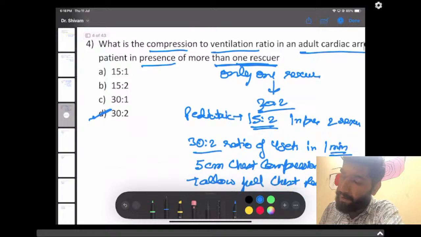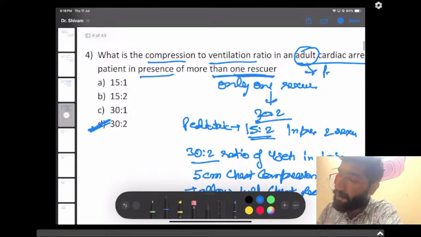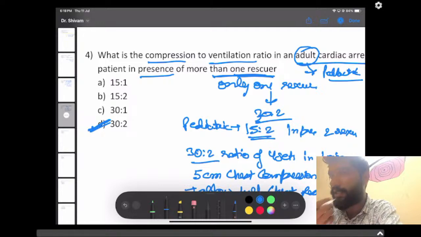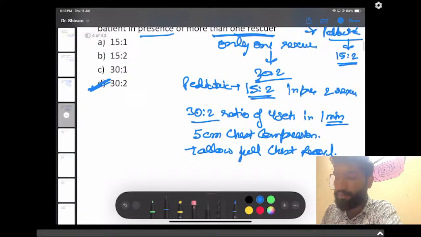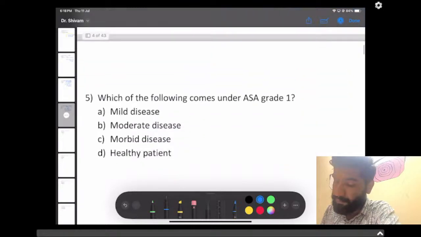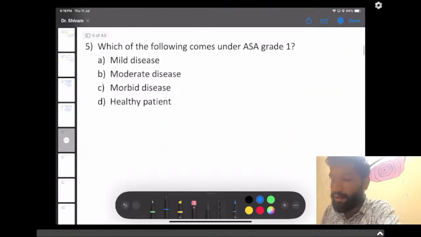So if the adult was mentioned in the question, the answer should be 30:2 only. But if the pediatric age group was mentioned, which it was not, but it can come next time or in the next exam, then the answer will become 15:2. So this was something about the compression to ventilation ratio. I hope this was a good question. Let's begin the next question.